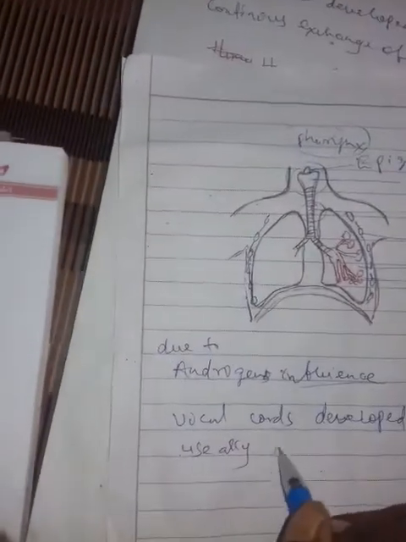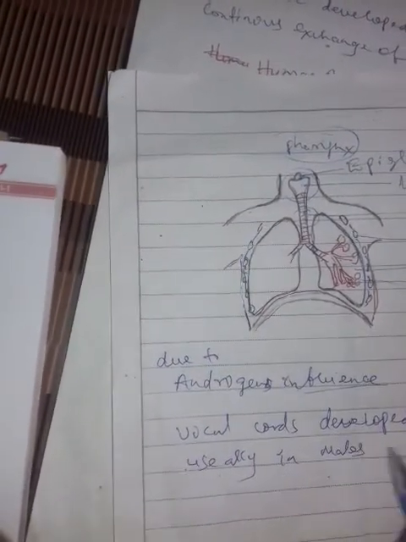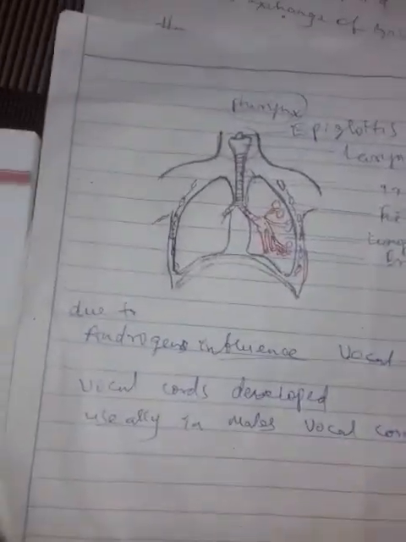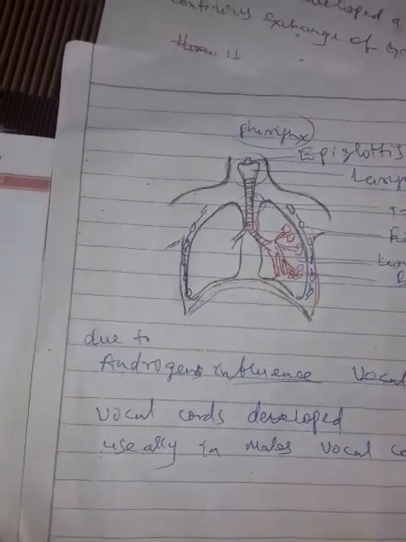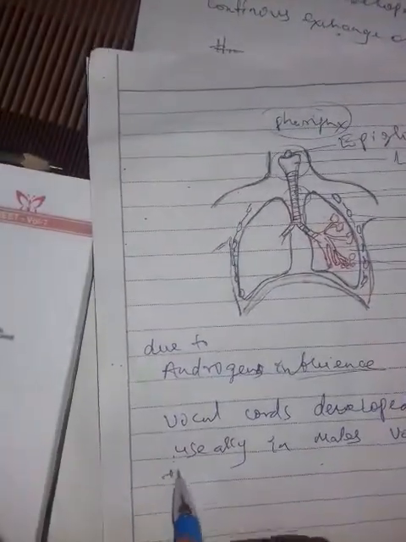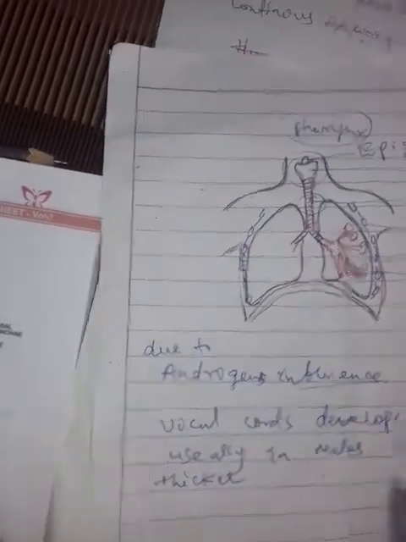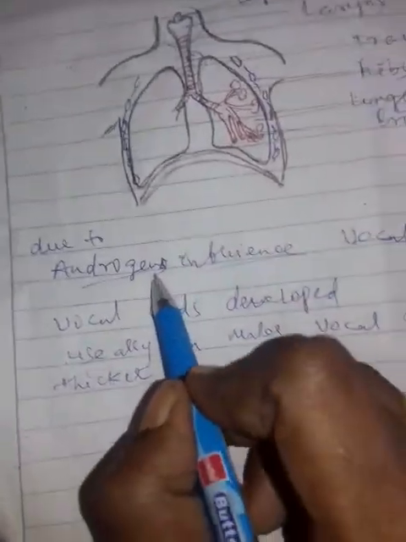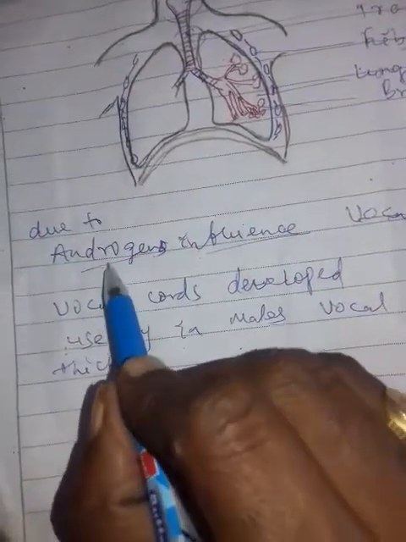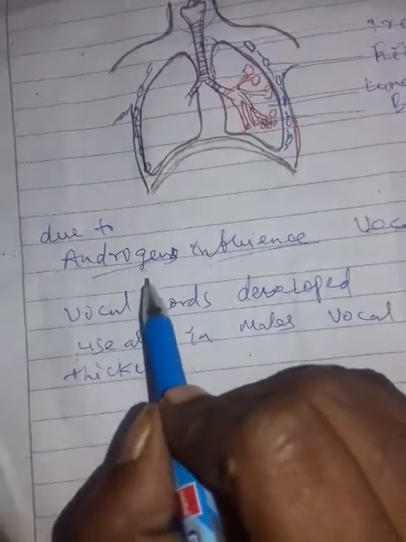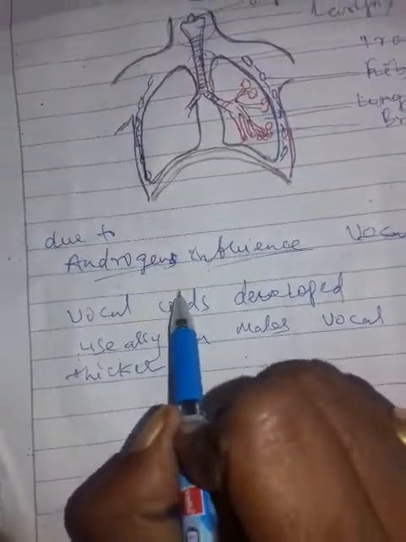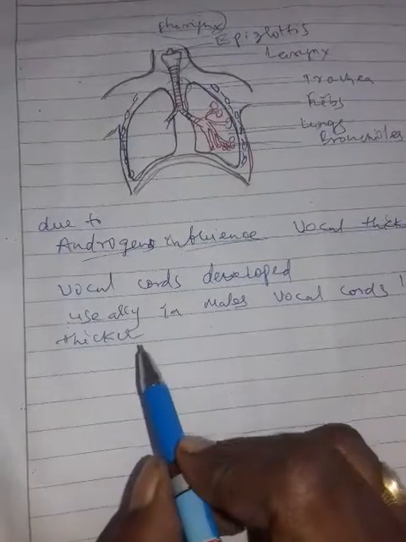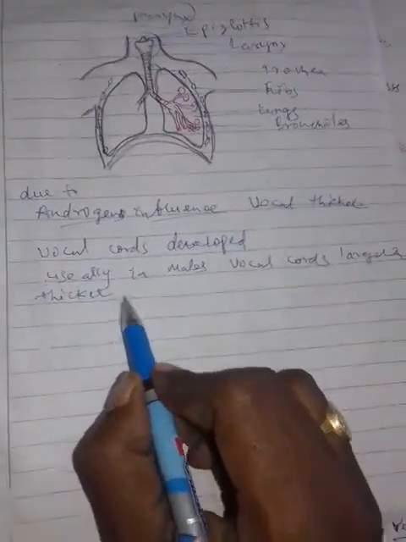Usually in males the vocal cords are larger and thicker, because in males androgen secretions are more. Androgens are the male sexual hormones. Since the male sexual hormones are secreted more in males, the vocal cords are larger and thicker, and produce a low pitch voice. They vibrate very slowly because they are thicker and larger.